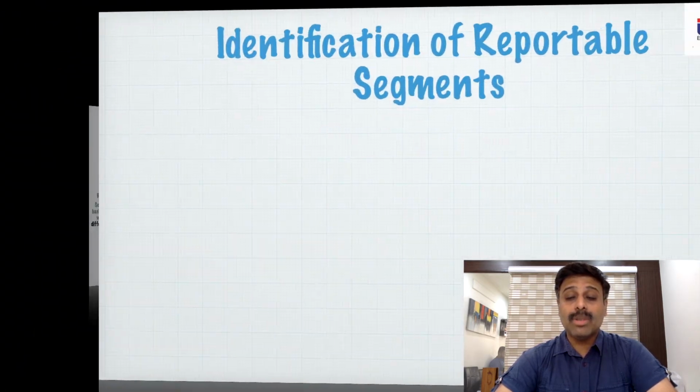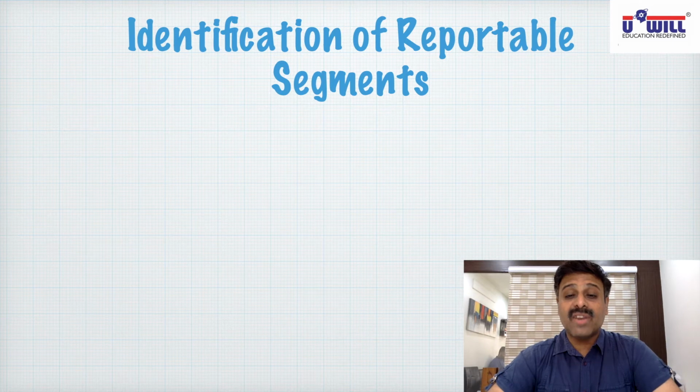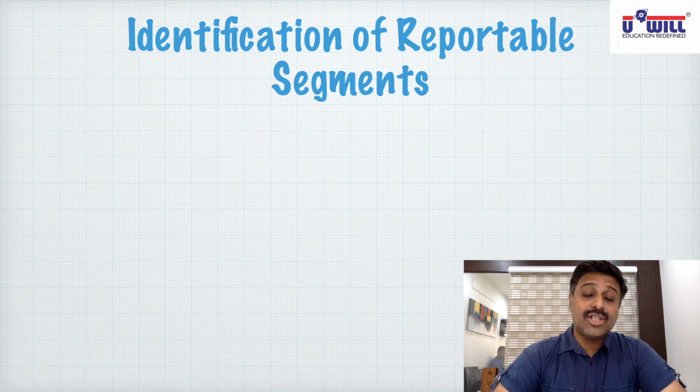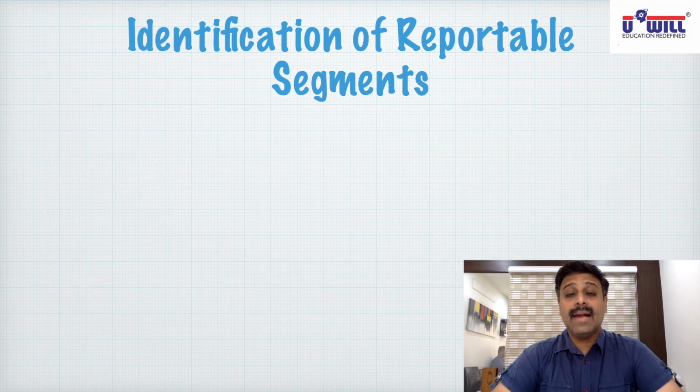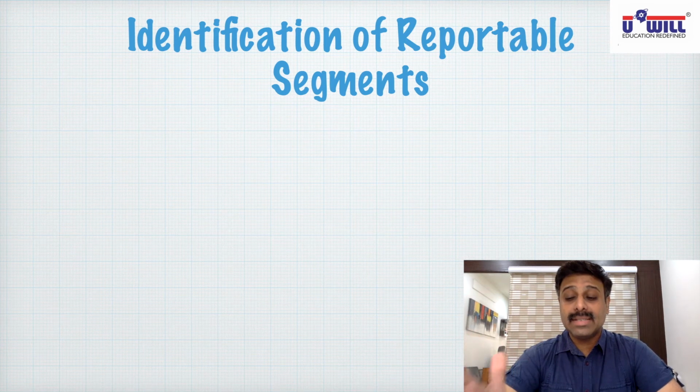Now we go to the practical aspect in this chapter, that is identification of reportable segments. Give this heading in your notebooks. We will be studying 3 basic steps and conditions plus 2 additional steps and conditions, and your practical questions in the chapter will be based on these steps: how to identify the reportable segments.